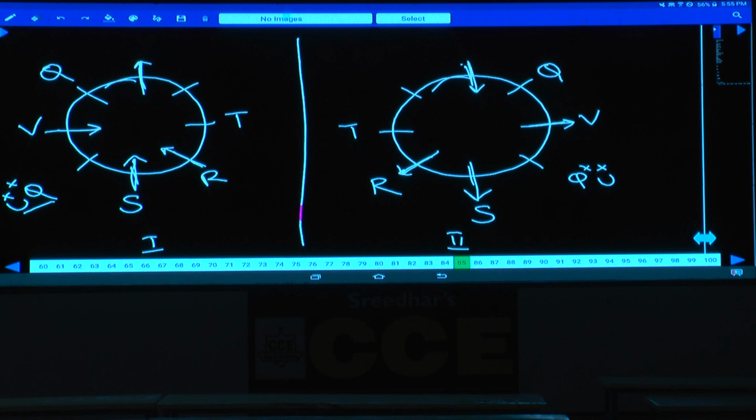U sits second to the right of Q. As U is seated second to the right of Q, U cannot be at this place, clearly given. As U cannot be here, hence U must be here. If U is here, U sits second to the right of Q.